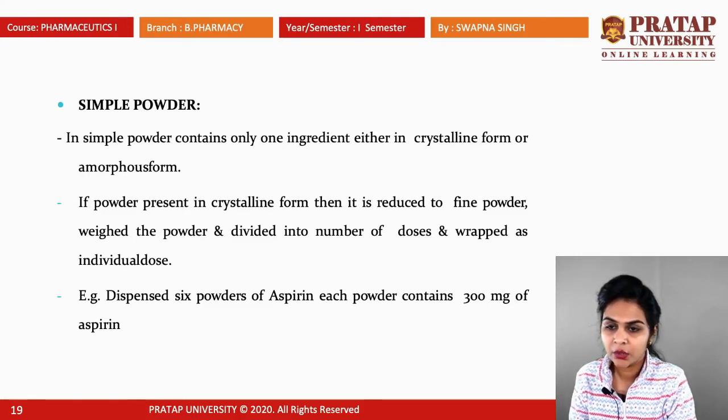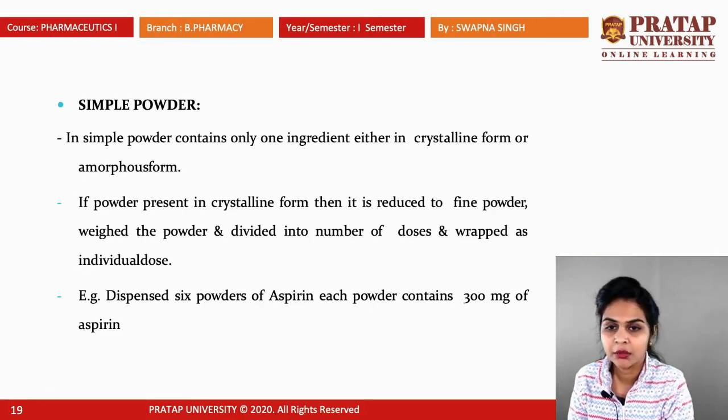Simple powder contains only one ingredient, either in crystalline form or amorphous form. If the powder is in crystalline form, it is reduced to fine powder, weighed, and divided into a number of doses and wrapped as individual doses. Like, dispense 6 powders of aspirin, each powder containing 300 mg of aspirin. That means a simple powder always contains only one ingredient. It does not contain more than one ingredient or other medicaments, because it is a simple powder.